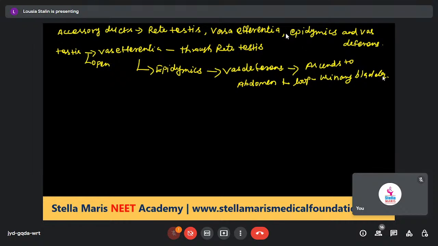Next, the urinary bladder receives a duct from the seminal vesicle. That seminal vesicle opens into the urethra.